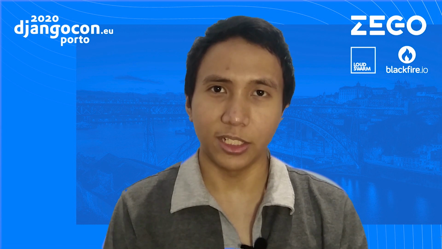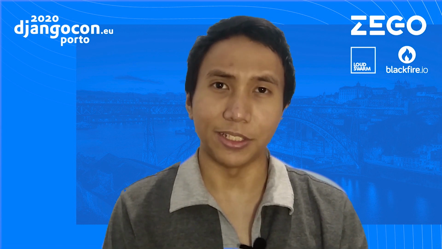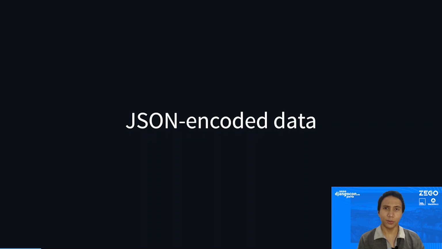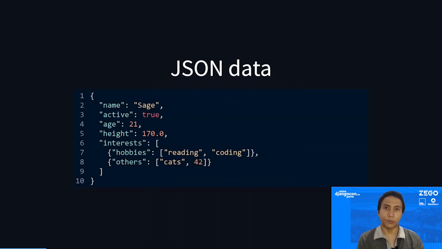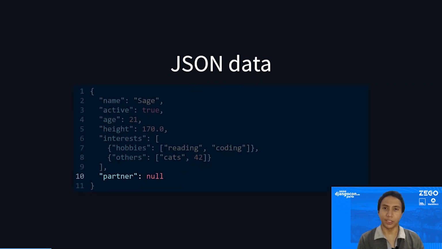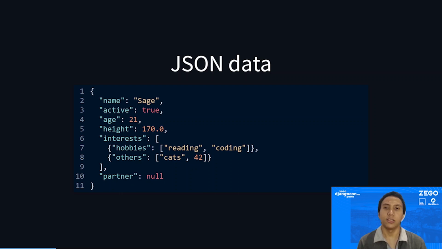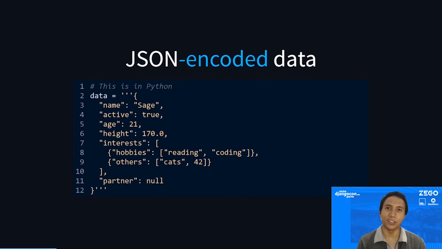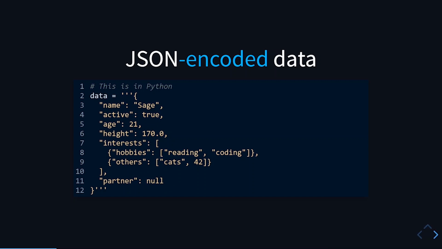Now, it says JSON encoded data, but what does it mean? Before we get into that, I'd like to talk a bit about JSON. If you're a web developer, you've probably already used JSON before, but if you're not familiar with JSON, it stands for JavaScript Object Notation, and it's a key value data format, much like Python dictionaries. Now, JSON encoded data is basically a string that contains valid JSON data, and this string is what we're going to save into our database.